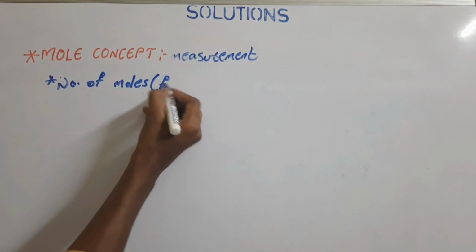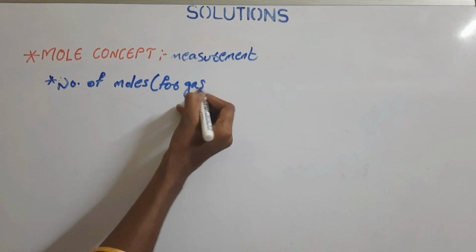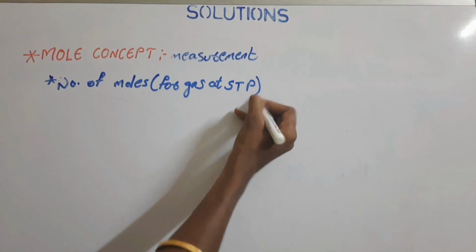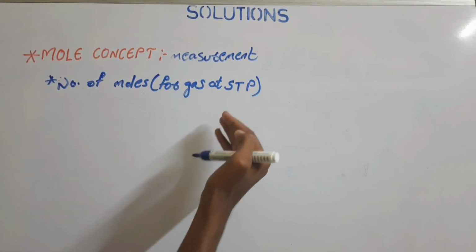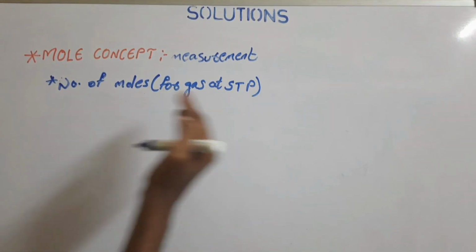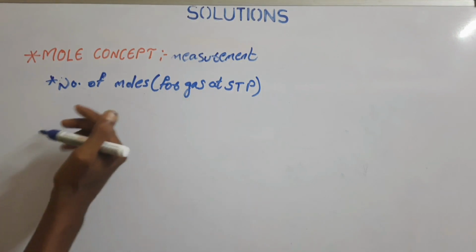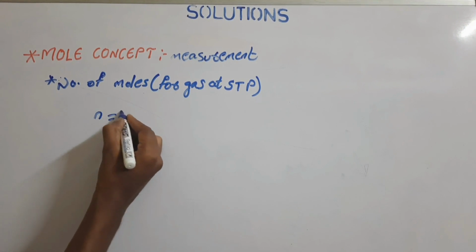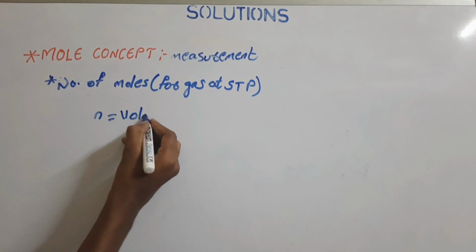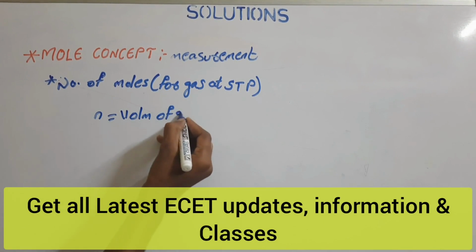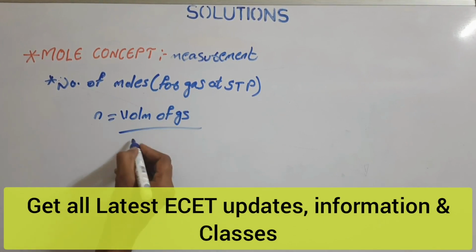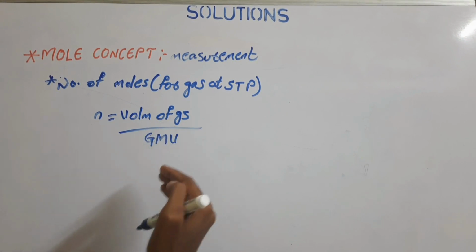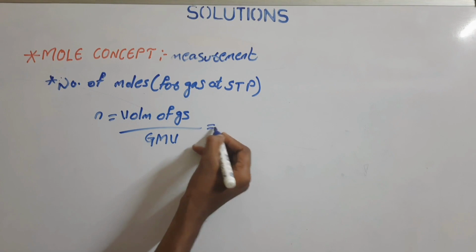Another important thing is the number of moles of a gas at STP, the standard temperature and pressure. At STP, the number of moles present in a gas can be calculated using the formula N equals volume of gas by gram molar volume.